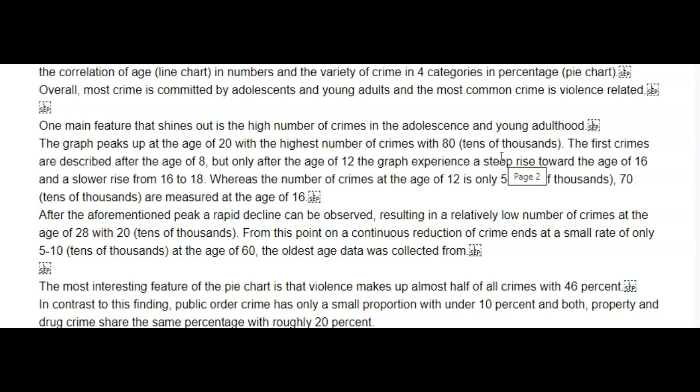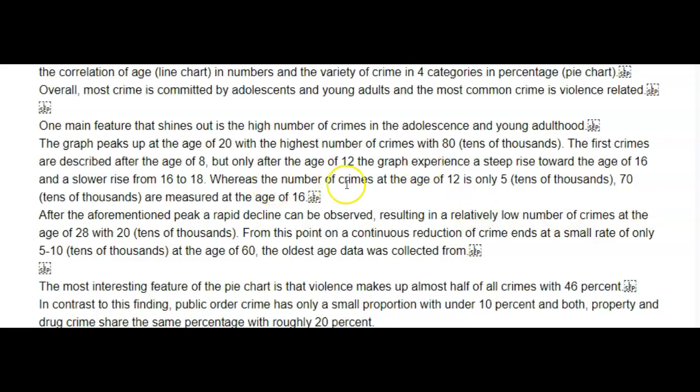The first crimes are described after the age of 8. I don't understand what that means. Not the first, maybe the earliest crimes are not described, maybe recorded would have been a better word. So the first crimes are recorded after the age of 8, but only after the age of 12 does the graph experience a steep rise toward the age of 18 and a slower rise from 16 to 18. Now, let me tell you what the problem with this is. Oh, wait, let me finish this.